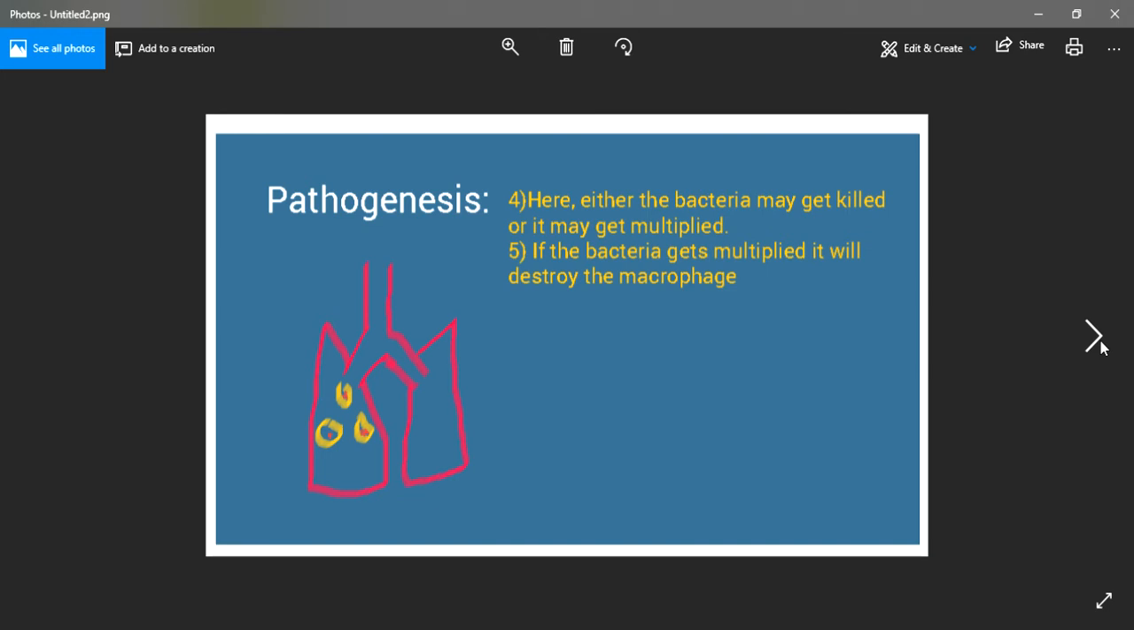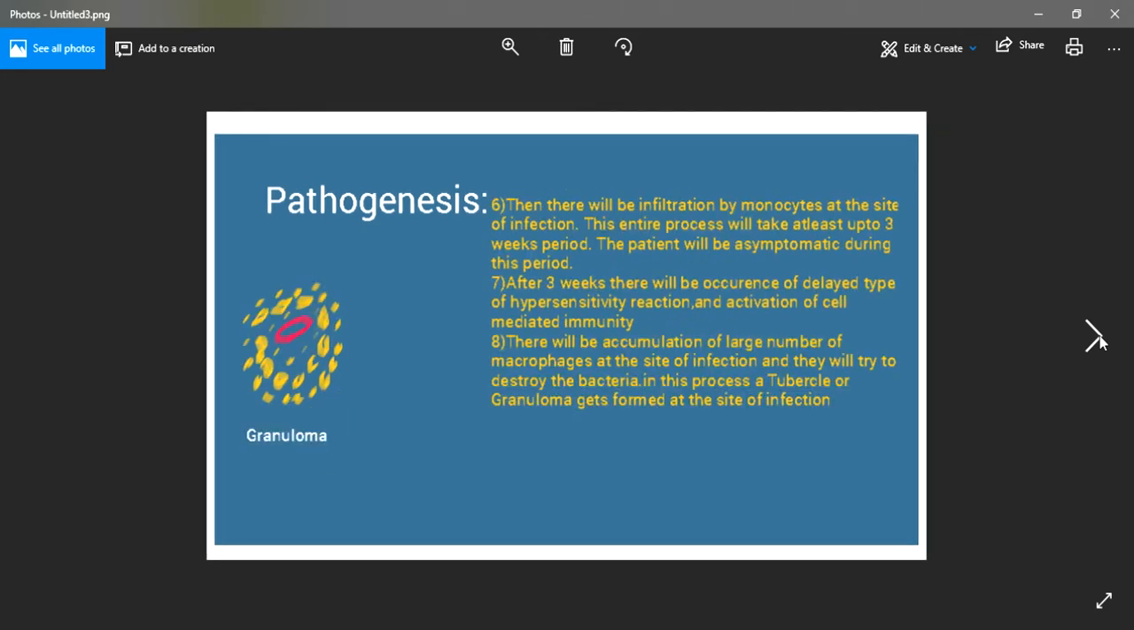At this stage, I have shown that the alveolar macrophages have trapped the bacteria, and now the bacteria has started multiplying inside the alveolar macrophages. A stage comes when the alveolar macrophages are unable to hold the bacteria inside and they get ruptured. Once these alveolar macrophages get ruptured, there will be infiltration by monocytes at the site of infection, and the monocytes will try to engulf and kill the bacteria.